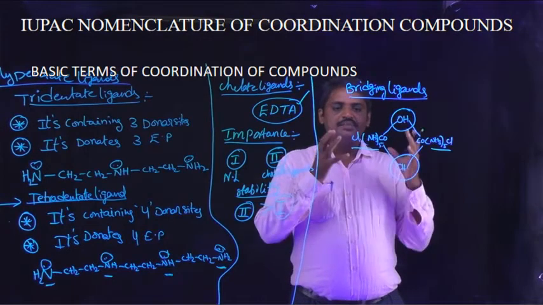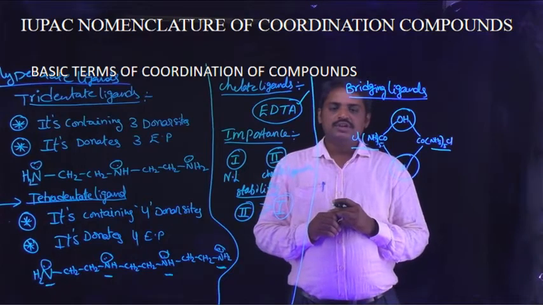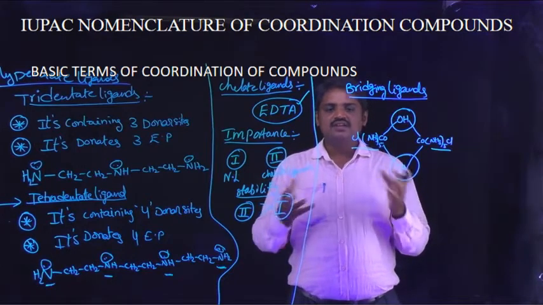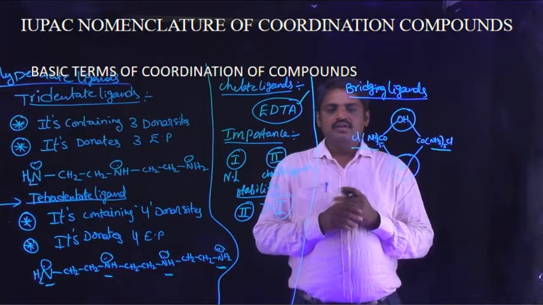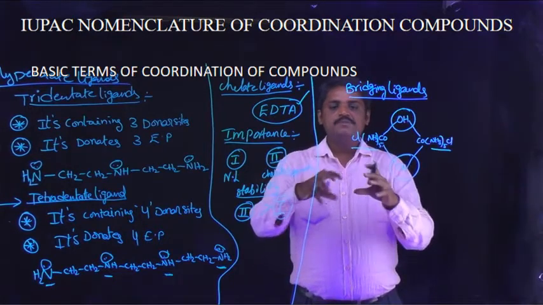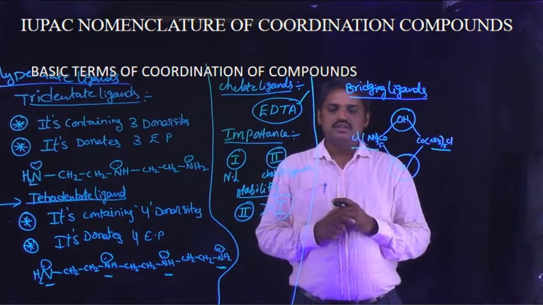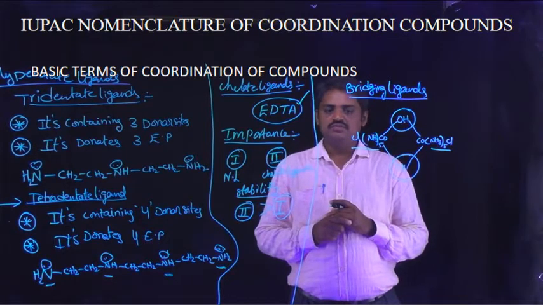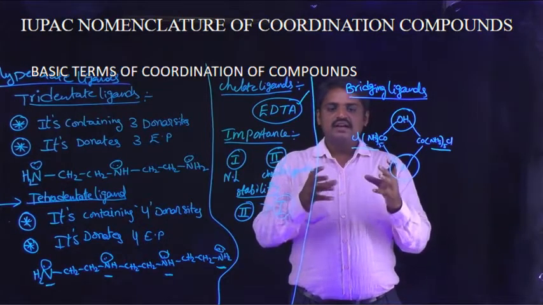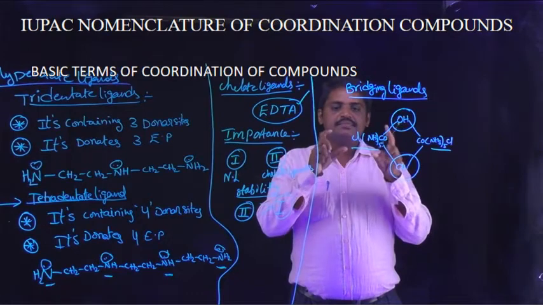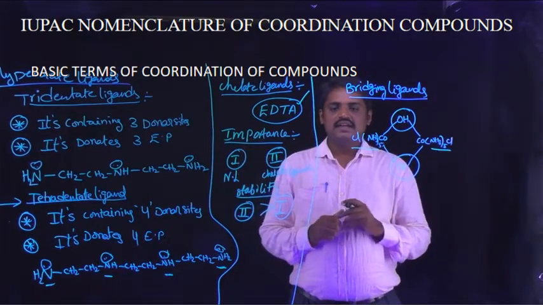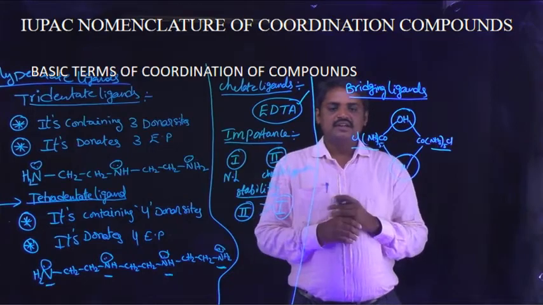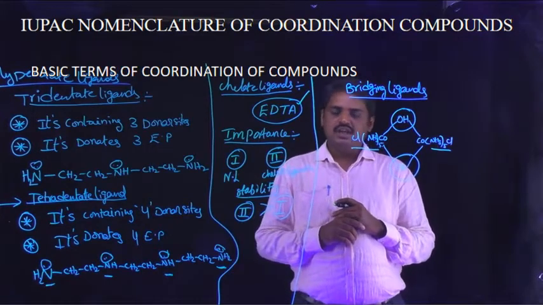The final category is bridging ligands. These ligands attain bridge positions, connecting multiple central atoms in a single coordination compound. This type of ligand is known as a bridging ligand.